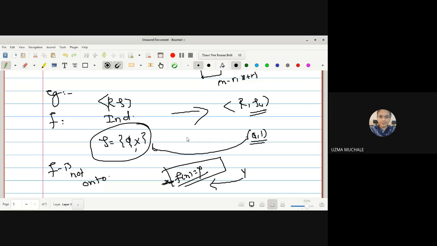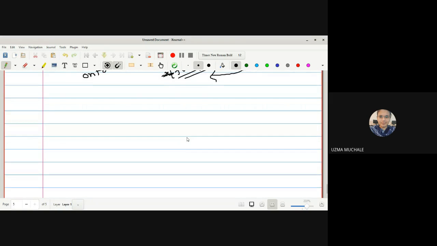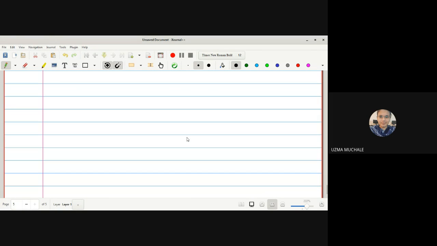Okay, this is a counter example, or we can say an example of a non-homeomorphism, because many times whenever we see the definition, we see the examples of homeomorphism. But what is the example of a non-homeomorphism? This one is not a homeomorphism.